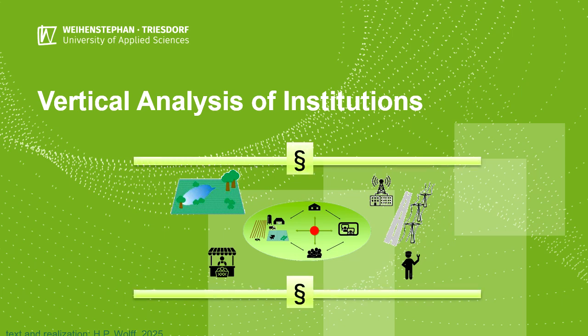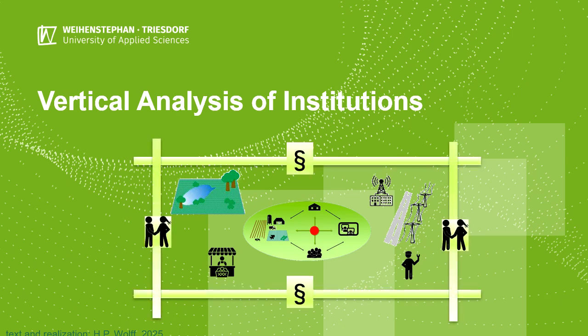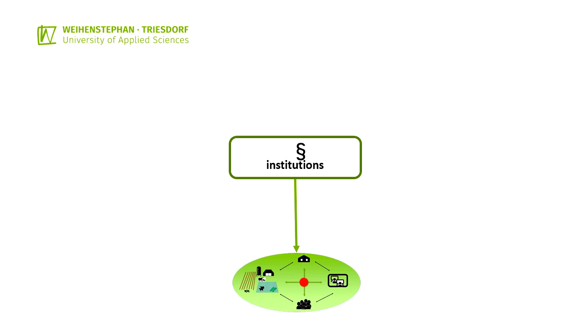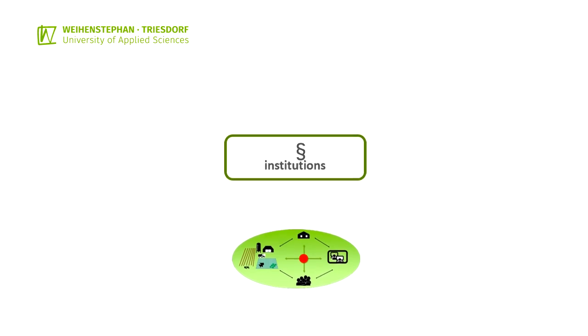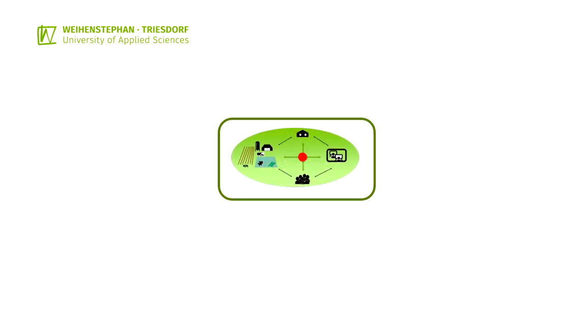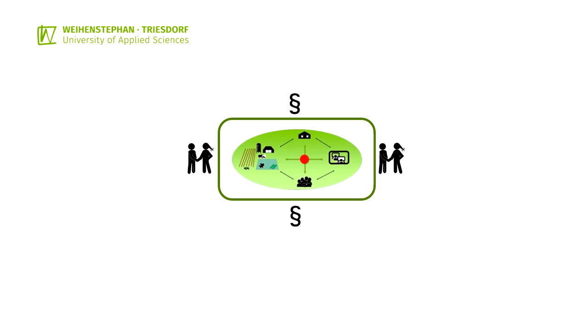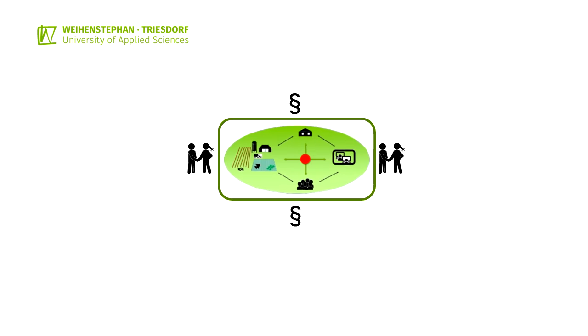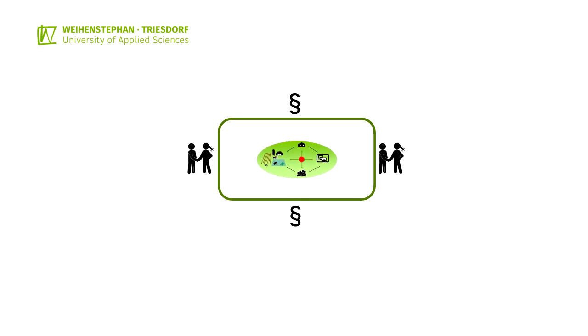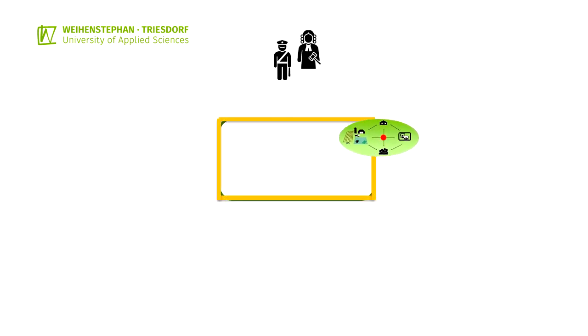Vertical analysis of institutions. As already described in the horizontal analysis chapters, regulations and laws consist of informal and formal institutions. Informal institutions are customary rules of behavior. Formal institutions are legally binding laws and regulations. Together, informal and formal institutions limit the scope of action of farming systems. For actions that violate the boundaries of this so-called institutional matrix, sanctions can be expected.